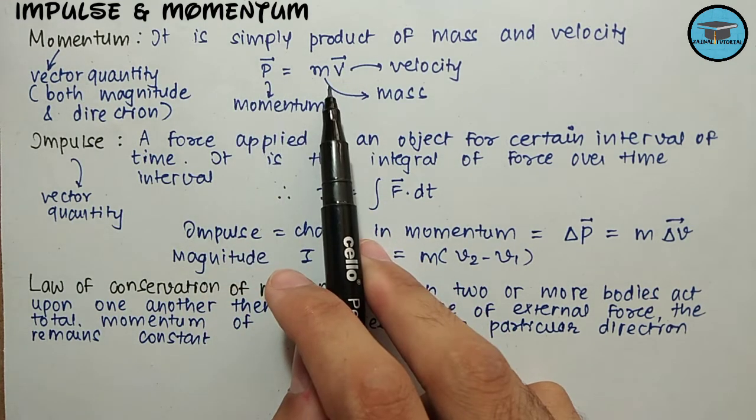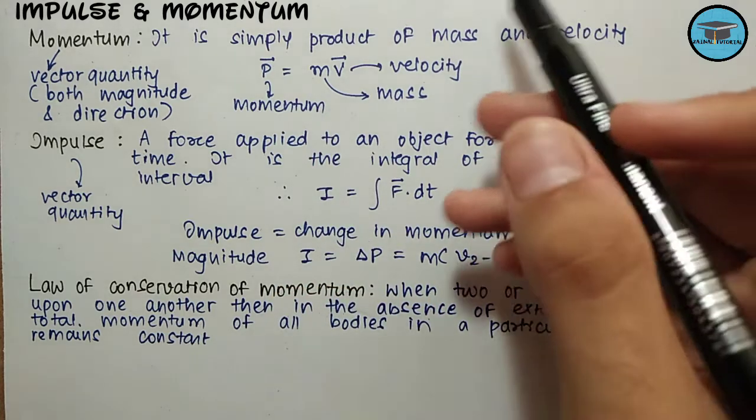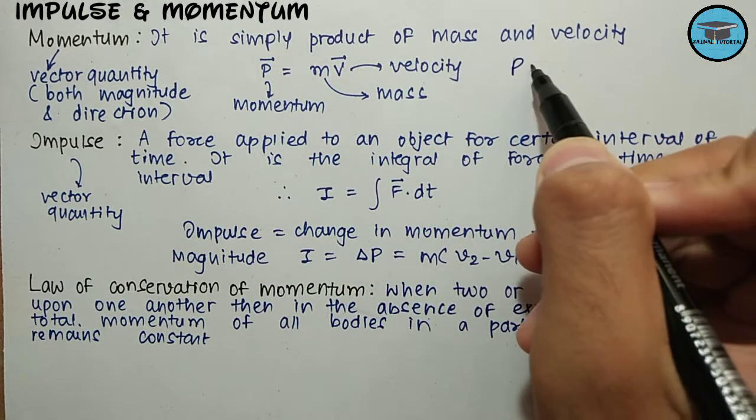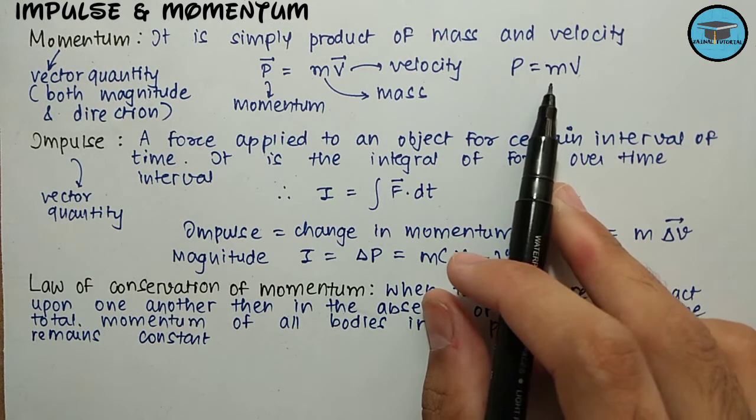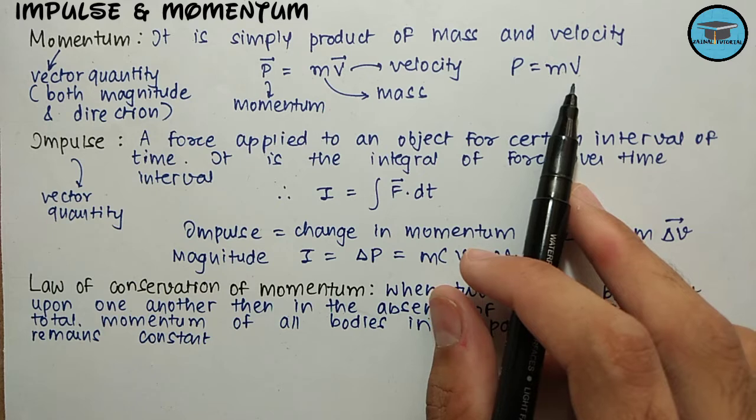Here I have written it in vector form, but if we want to determine the magnitude of the momentum, then it can be simply written as p = m v, where m is the mass of an object and v is the velocity of an object.